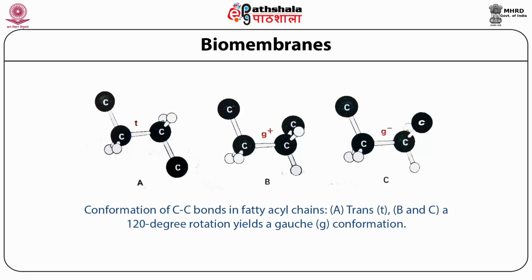The factors which define and control the membrane fluidity are many. The fatty acyl chains in the lipid bilayers of phospholipids can have either trans conformation or Gauche conformation. Trans conformation and Gauche conformation are converted into each other by rotation by 120 degrees, either clockwise or anti-clockwise. The trans conformation leads to a highly ordered state, whereas Gauche conformation introduces elements of disorder. The membrane fluidity is controlled by this factor.